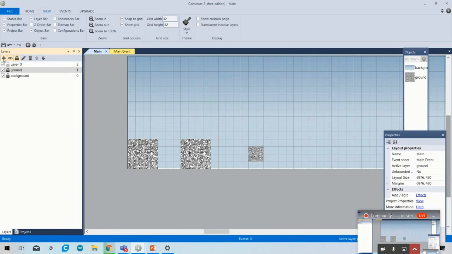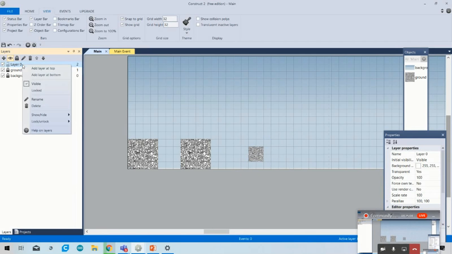If I have to add a layer, I click on Layers, add the layer, and rename it. Like I write Player.